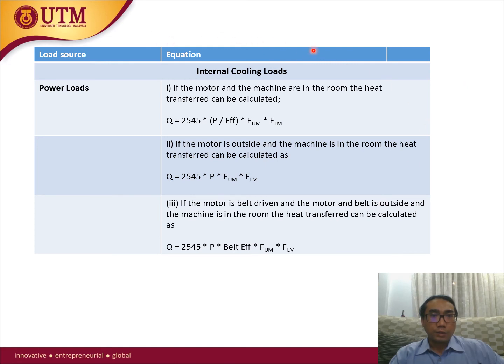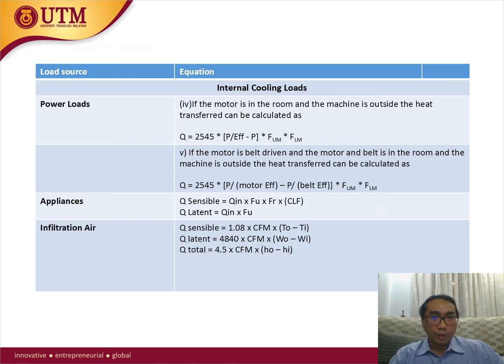Power load. The industrial and commercial application use various equipment such as fans, pumps, machine tools, elevators, escalators, and other machinery, which add significantly to the heat gain. There are 5 equations to use for different scenarios. Another example of internal cooling loads formula.